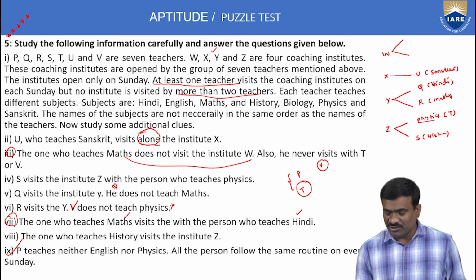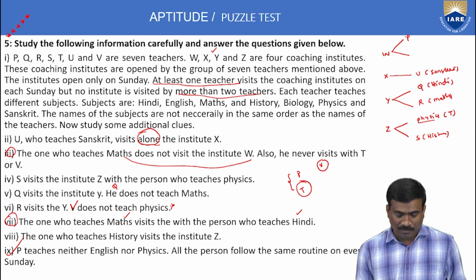The next: U person completed, Q completed, R completed, T completed, S completed. Pending only P and V. These two only are pending, P and V. Here P and V institute only W. Remaining all persons completed. But P neither English.